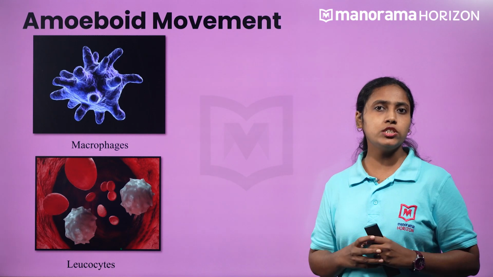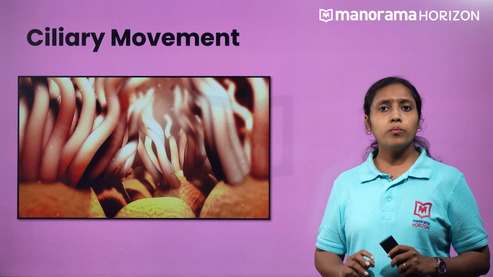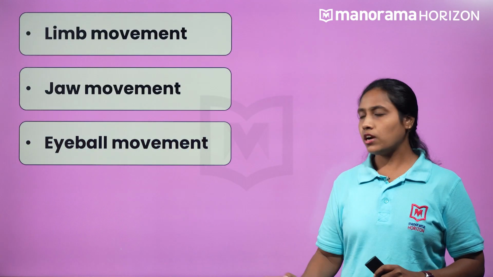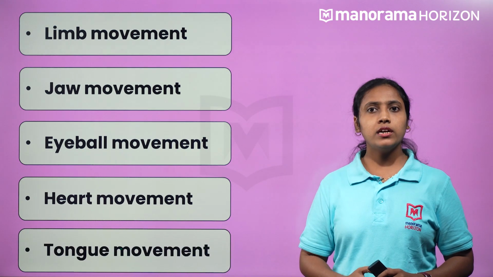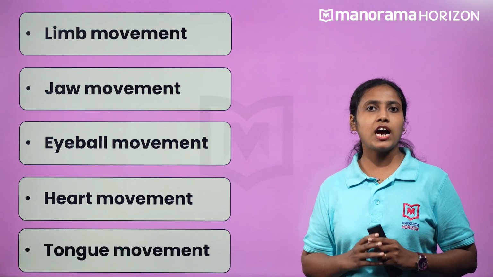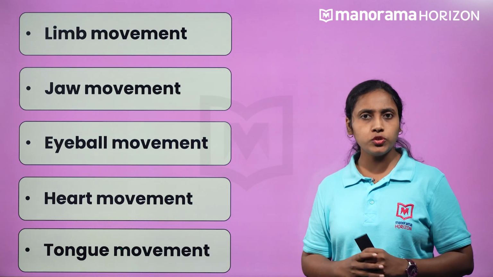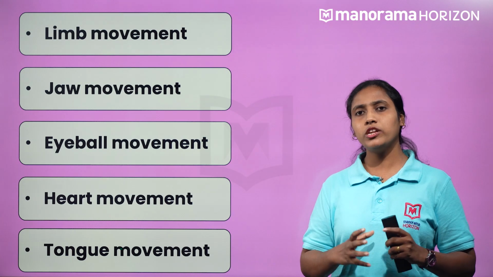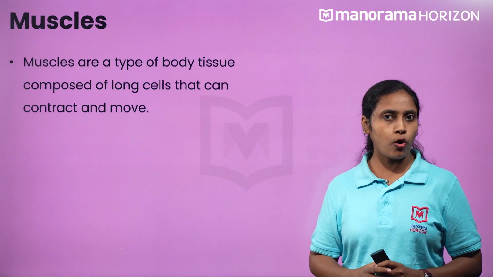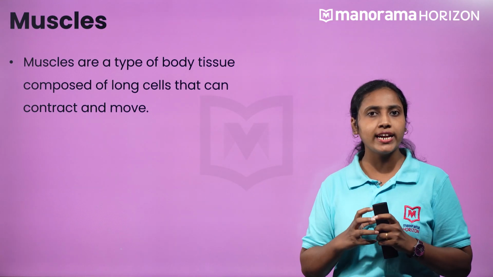Most of our internal tubular organs have ciliary movement. Movement of our limbs, jaws, eyeballs, heart and tongue requires muscle movement. All these movements are brought by muscles. So, if you are asked to define muscle, how will you define it? Muscles are a type of body tissue composed of long cells that can contract and move.